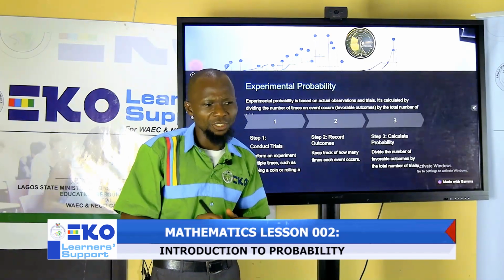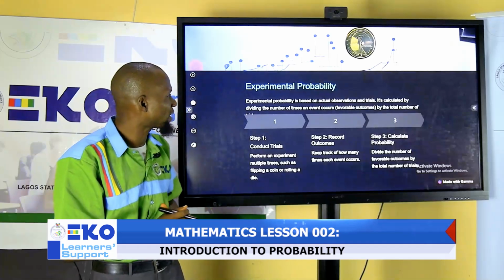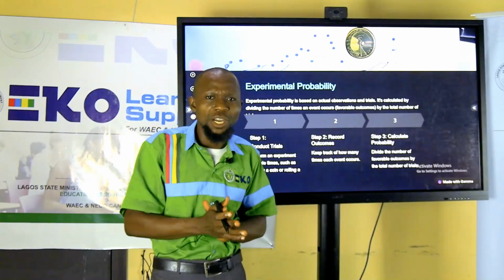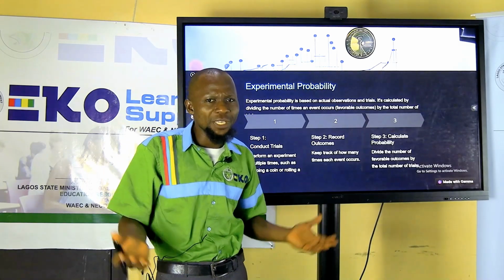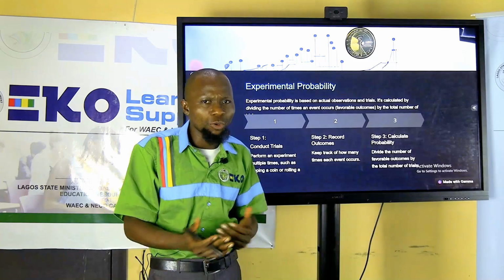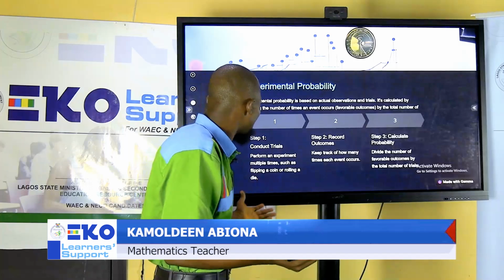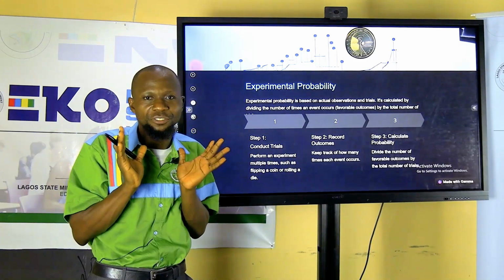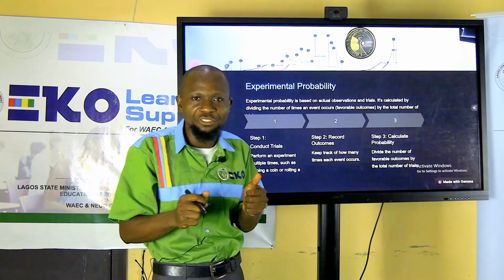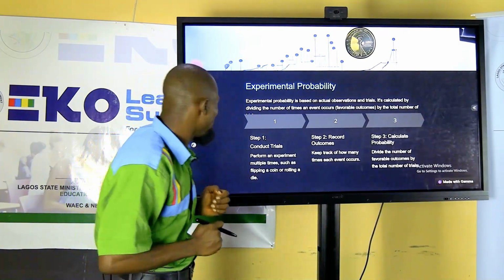A very good example is, you can look at today. What is the probability that there will be rainfall, based on what has happened in the last 1 week? In the last 1 week, it could be that out of the 7 days, there was rainfall for 3 days. That is the number of favorable outcomes. Then how many days are we considering? We are considering 7 days. Out of the 7 days, we had rainfall in 3 days. So in that case, the probability is 3/7.